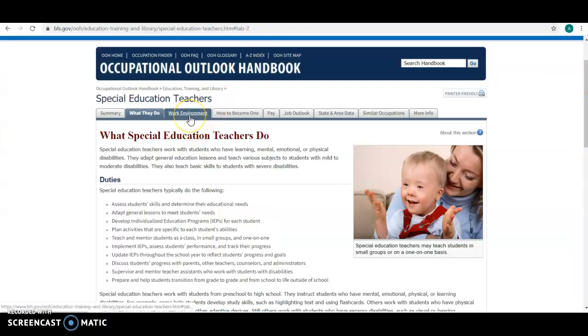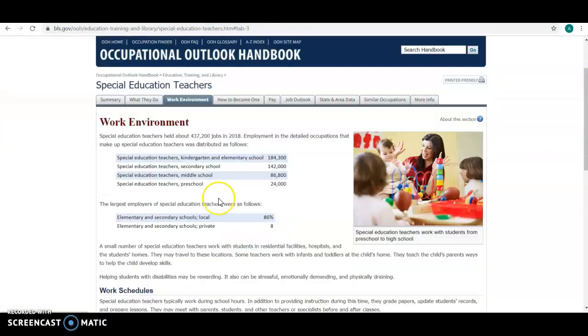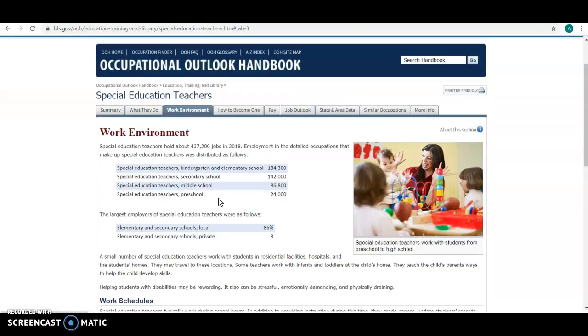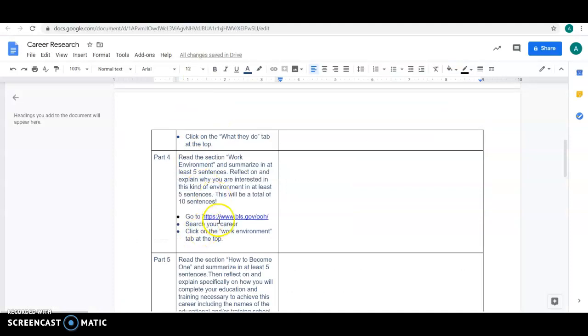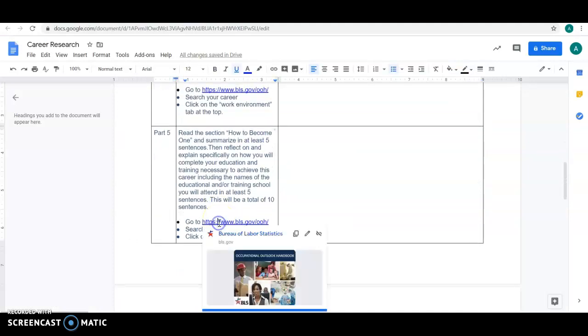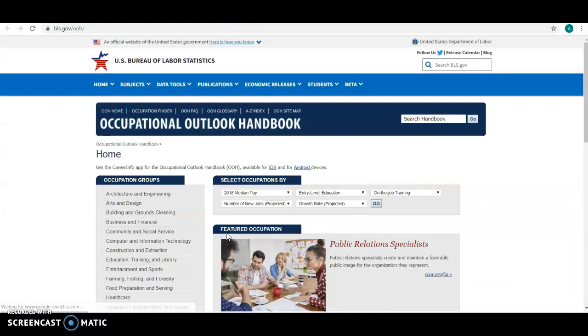Step 4, work environment. So again, you're going to go back to this website. Click work environment. If you are on your own personal computer, you can leave this website up. It might make your life easier. If not, I've given you the website for every day to use. So day 5, click there, click on your website.